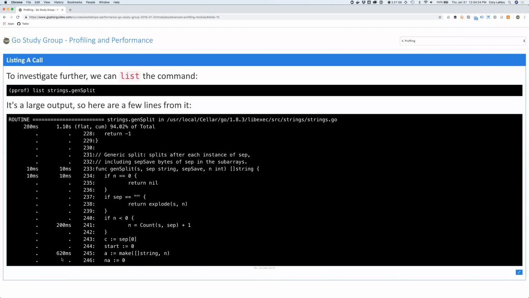But the number one thing you're trying to do is, first of all, see where all the time is being taken. Now, we used a benchmark from a system library, right? We used the split method from the system library. This code's already really highly optimized, so it's not like I'm expecting to come in here and go, oh, look here, I can really optimize this code. This is more showing how quickly it is just to use pprof, to use a top command and a list command, and bang, you're right in here looking exactly in your code where any time is being taken up. So it's pretty simple.